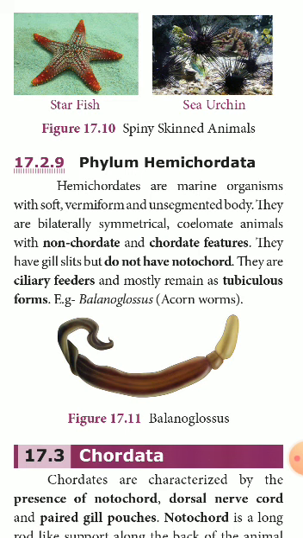For example, Balanoglossus is an example for Hemichordata. It has no notochord, but it exhibits both the characteristic features of invertebrates and vertebrates.